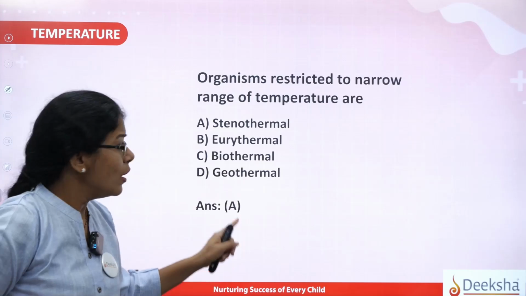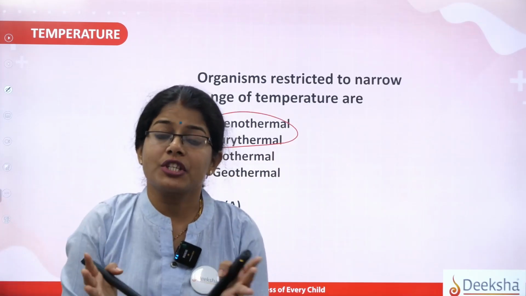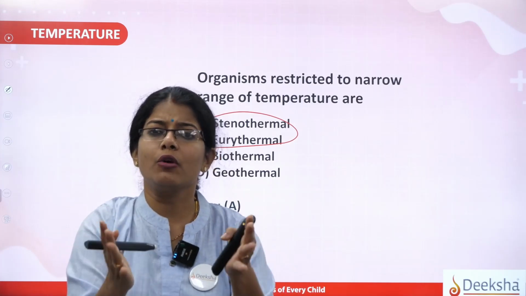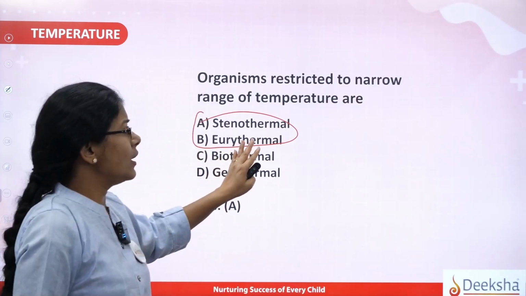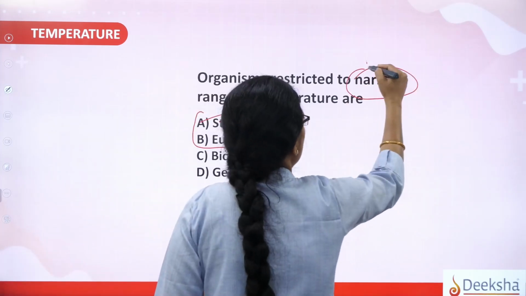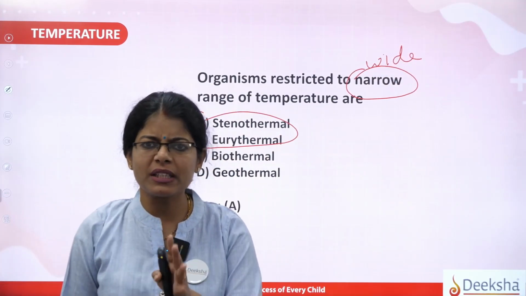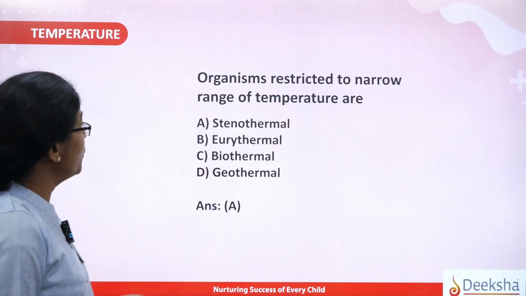Got this thing clear? So I told you these are the 2 important aspects. Stenothermal andre which cannot tolerate wide ranges of temperature, they need only certain group of temperatures, within that only they can survive. And eurythermal andre ಏನು? Opposite of this, they can tolerate wide range of the temperatures. ಗೊತ್ತಾಯ್ತಾ? ಸ್ವಲ್ಪ ಹಿಂಟ್ ಗೊತ್ತಾಯ್ತಲ್ಲ what is the difference in the 2 type. So this was with respect to temperature.